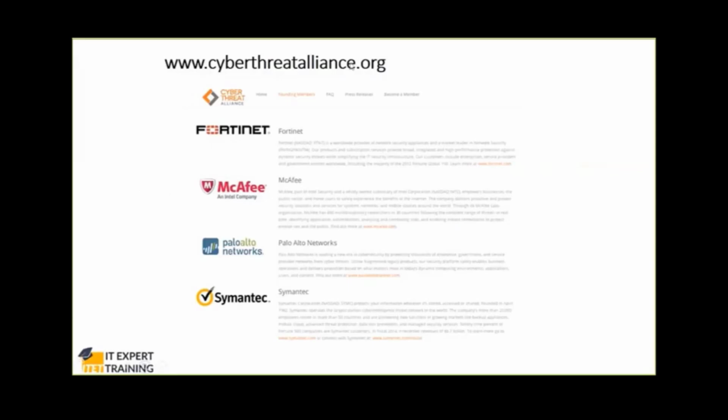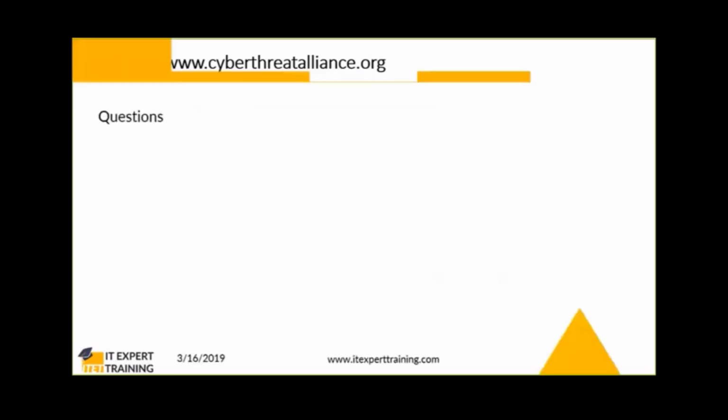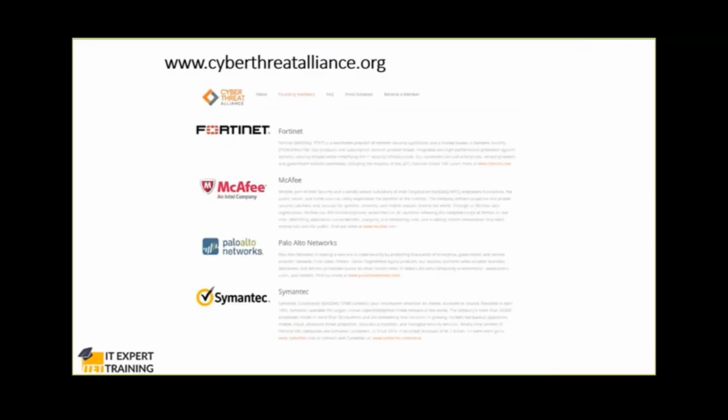So they have created cyber threat intelligence. It uses Fortinet, McAfee, Palo Alto, Symantec, Cisco, all of them together. You can go to the site cyberthreatintelligence.org, where they share information across multiple vendors, multiple antivirus and anti-malware vendors, and they know what type of attack is happening at this point of time on the web. Okay, and then they try to help us to protect the system.